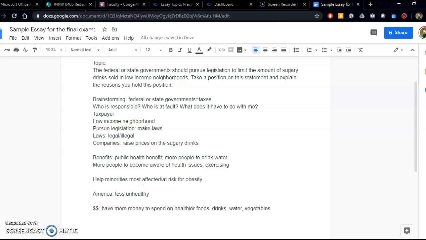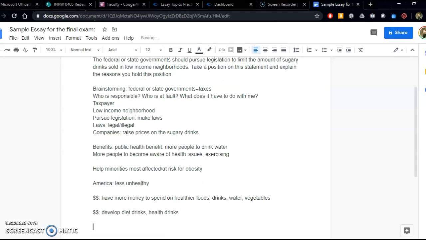That also, by limiting the amount of sugary drinks sold in low income neighborhoods, these companies could then make more money by developing, this is like innovation, diet drinks or health drinks that are actually better. It might force them to come up with some ideas that are actually healthier.